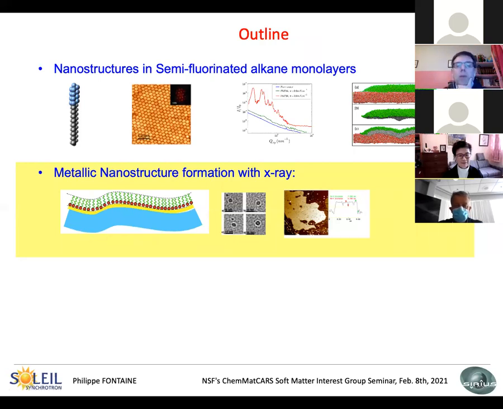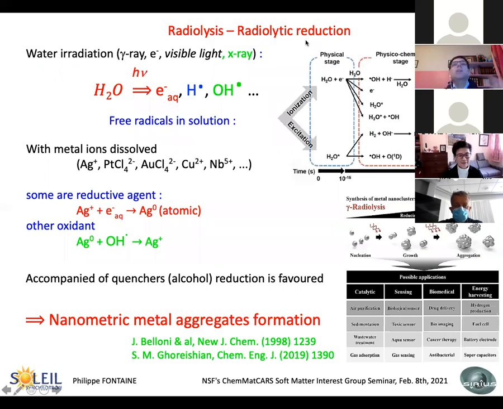So what we are talking about, in fact, is radiolysis or radiolytic reduction. For chemists, this is a very well-known technique. When you irradiate water, usually with gamma ray or electrons, also visible light, but apparently chemists do not talk too much about visible light because for them it's something else, but also X-ray, but that is very new. When you irradiate the water with this kind of irradiation, you create some radicals in the solution, solvated electrons and radicals. So I simplified the system a lot.